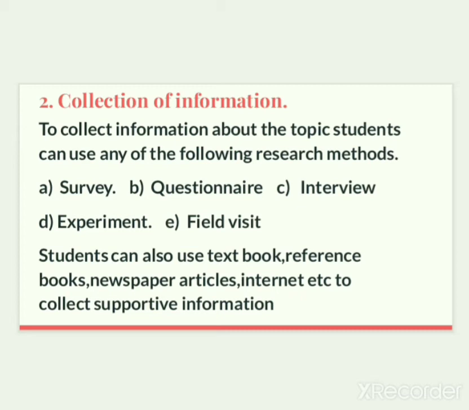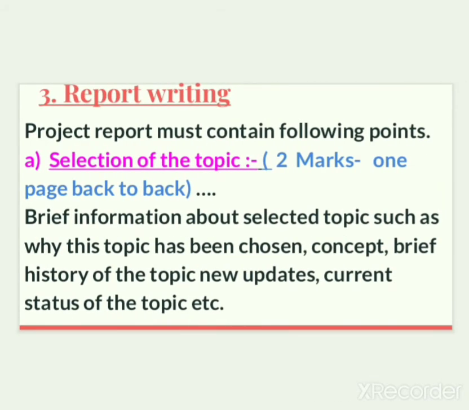So this is all about the 5 research methods that you can use. Now here you have to use one of these research methods to complete your project work or to collect the information. Once you collect the information of your project topic, then you can go for the third step, that is report writing. Report writing should be in a prescribed format only, and therefore you have to follow the important guidelines while writing your project report.